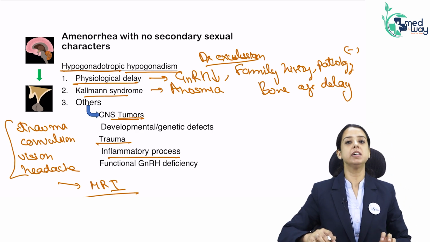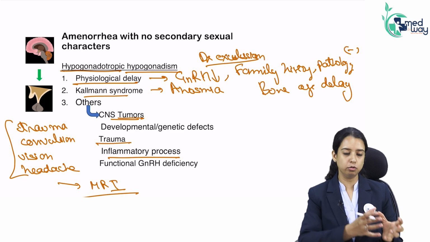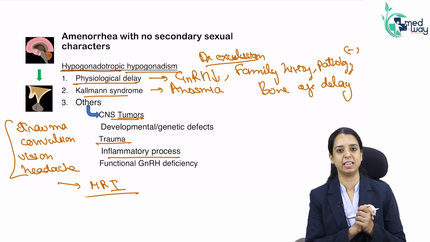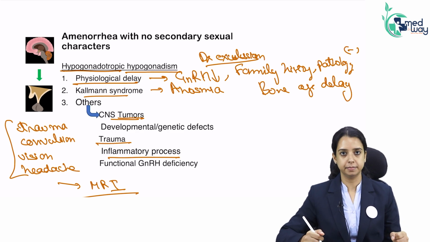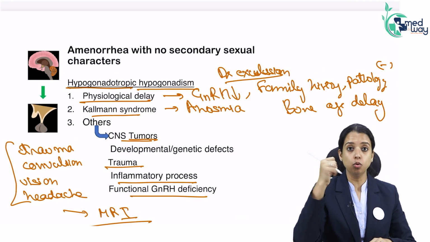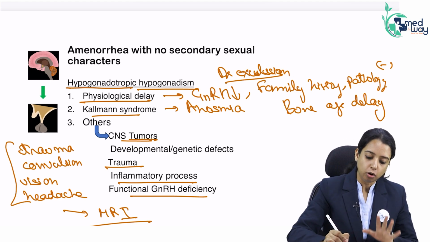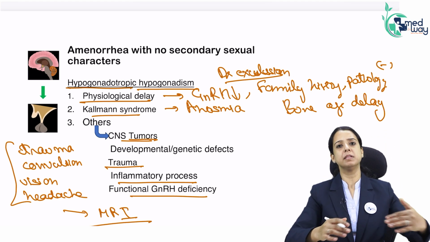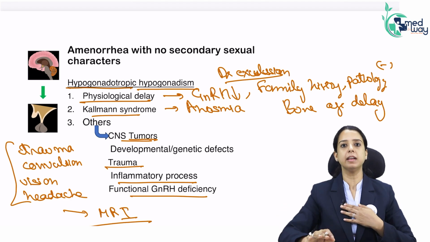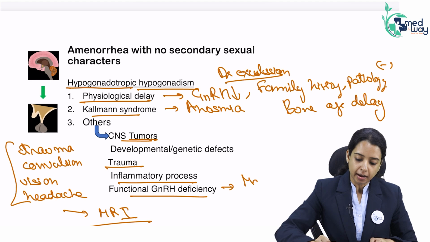So as such, the patient is not delayed. As per age, you might see pubertal delay, but if you compare with the bone age, the person will be on time, because the bone age is delayed. Last is functional GnRH deficiency. Do not confuse it with the constitutional delay. Constitutional or physiological delay means the person is genetically made like that, it has been running in the family. Functional means there is some functional cause like malabsorption,